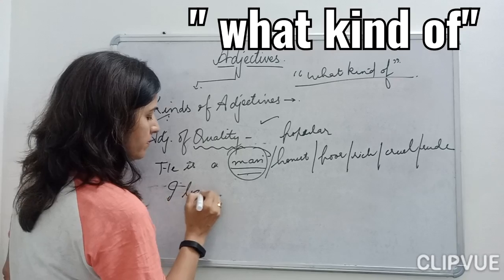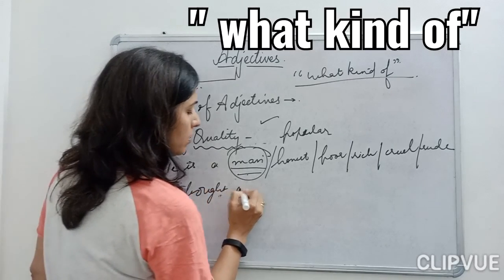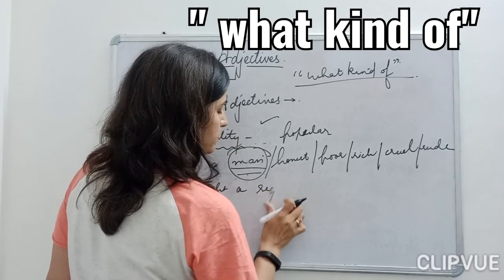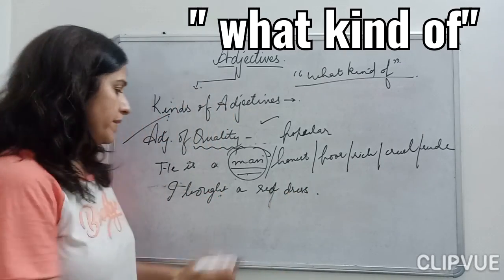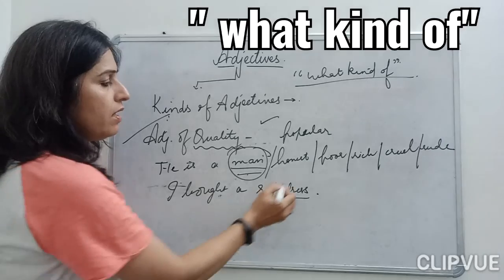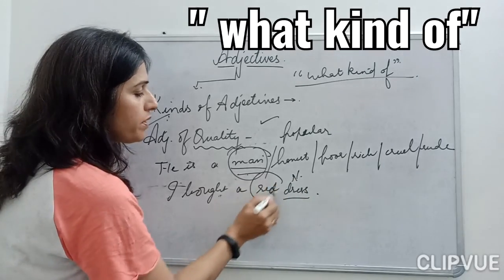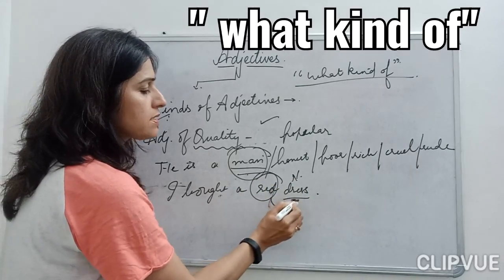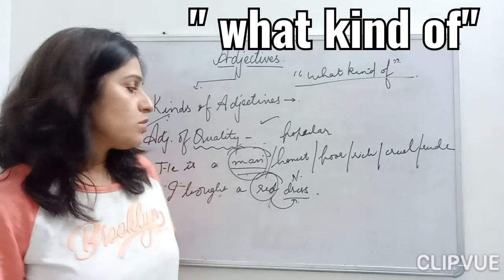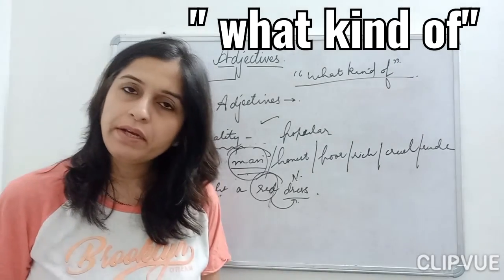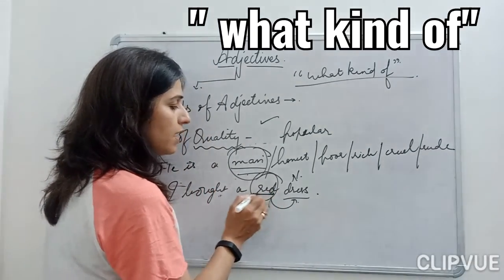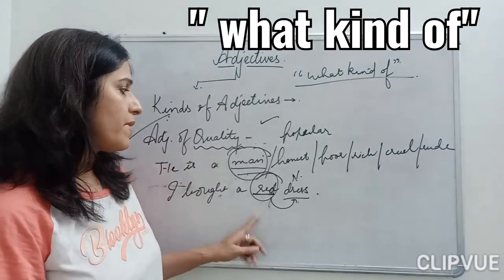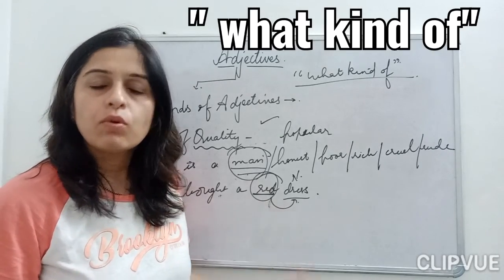I bought a red dress. Okay, now my dress is a noun here, children. Fine, it is a noun here. And what is my red doing? My red is describing my noun. So how will I ask, what kind of dress did you bring? I brought a red color dress. So that is my adjective of quality.